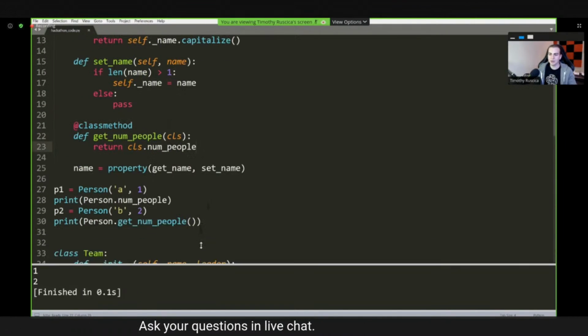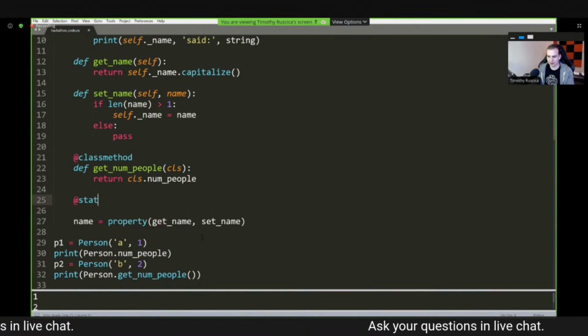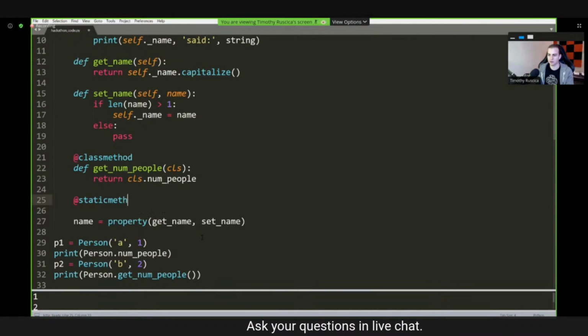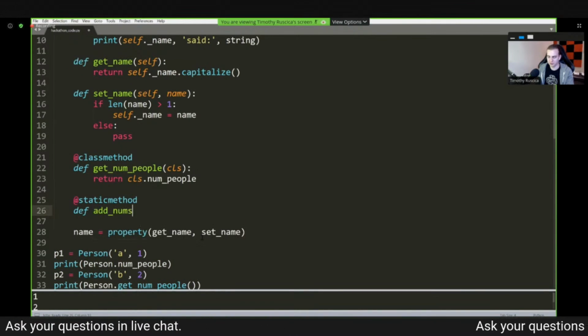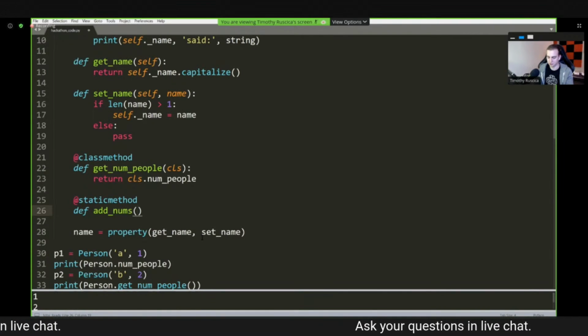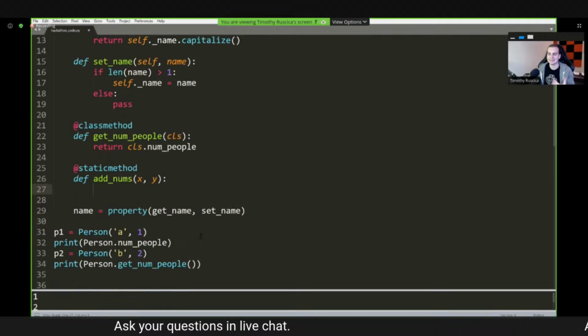Okay. Last thing we have is what's known as static methods. So if I have @staticmethod, this is the decorator that we use. Then we define something like, say, add_nums. This makes no sense to have in Person, but just as a quick example, inside of here, we do not need to take a class and we do not need to take an instance.